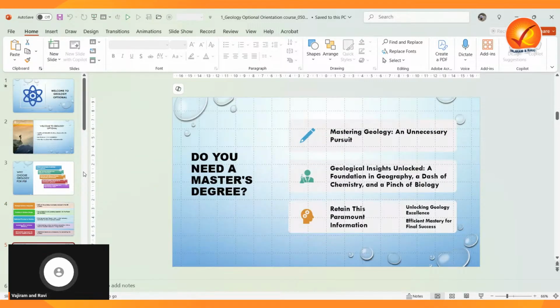Okay, now next question, some people used to ask, do you need a master's degree? It is absolutely not. Okay, there is no necessity for any masters in geology. Even there is no necessity to have a degree in geology at all. You don't need any masters, not even a specialized geology background to do well in your exams. What matters is a clear understanding of concepts, the ability to write concise, factual answers, and consistent practice. That is the key here for scoring the maximum, we can say.